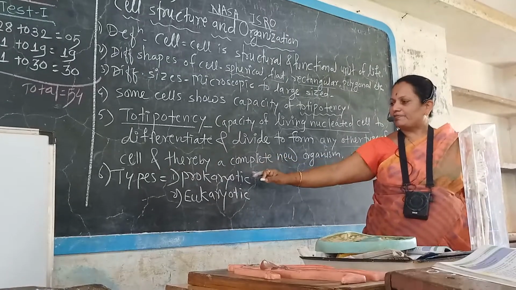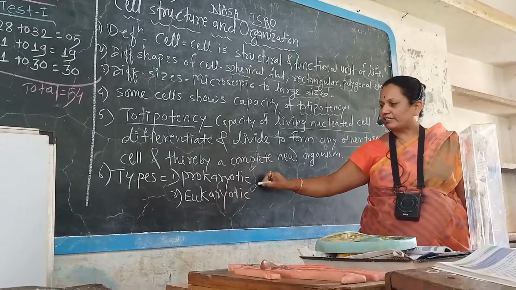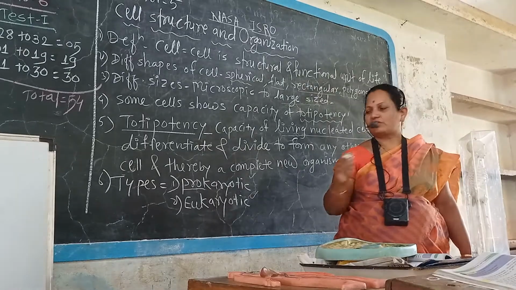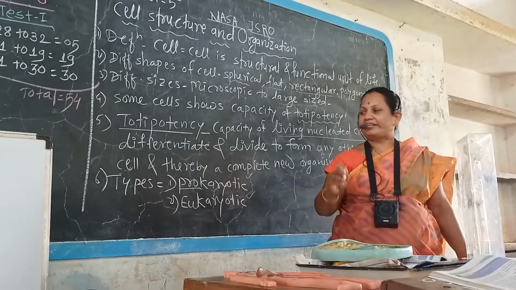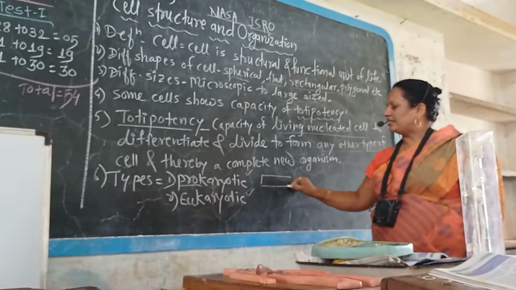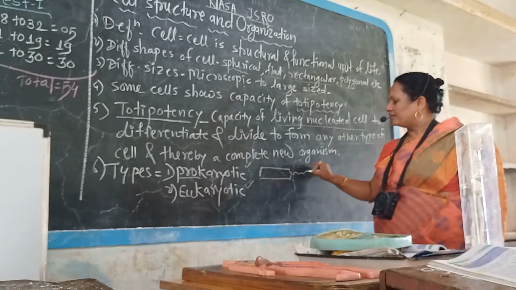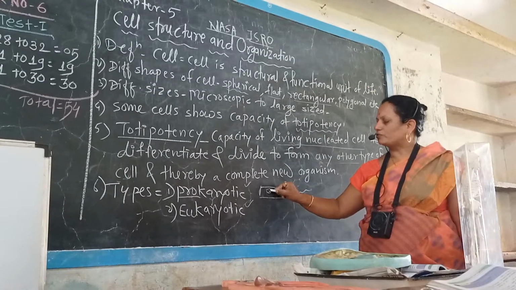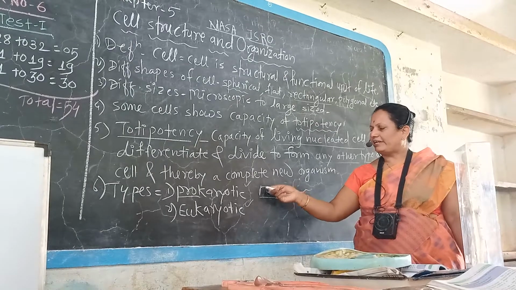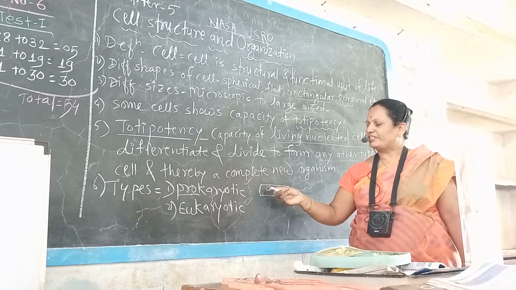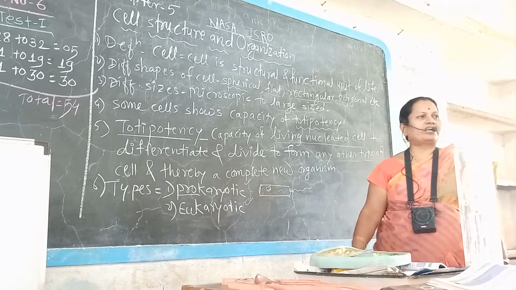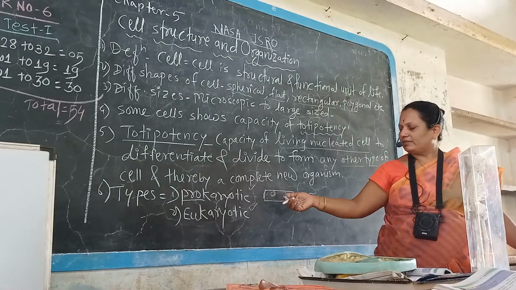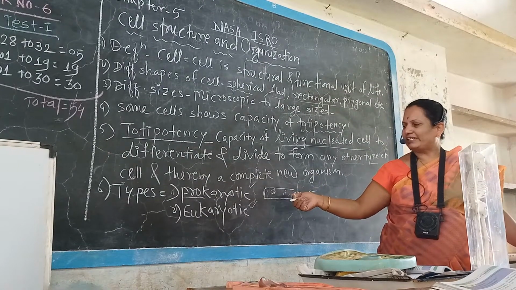Then next, types of cells, that is prokaryotic cell and eukaryotic cell. Pro means primarily produced, basic structure. A prokaryotic cell, like a bacterial cell, has a simple structure: cell membrane, then flagella, and the nucleus is absent but chromosomal material, genetic material, is there. That type of single cell is a very simple cell called prokaryotic, because they were formed long ago, and these are microscopic, that is bacteria.